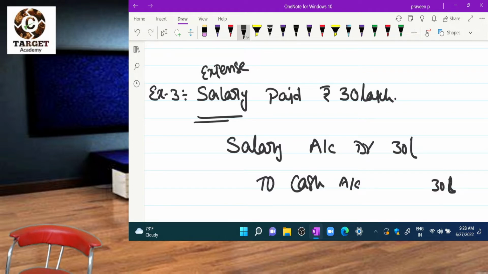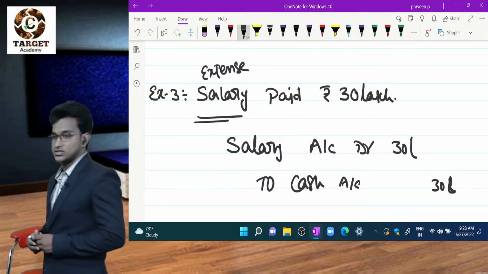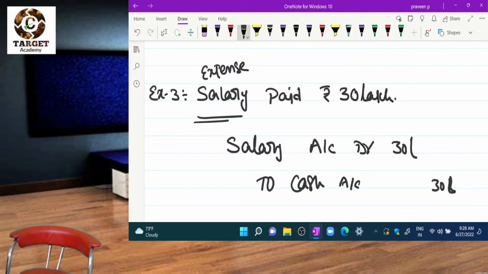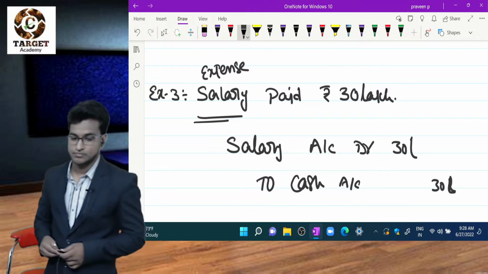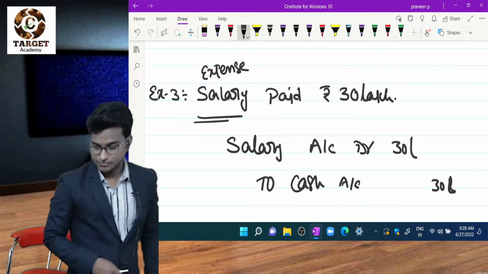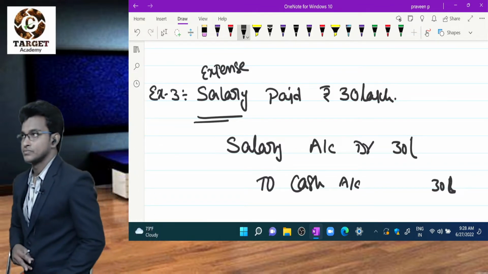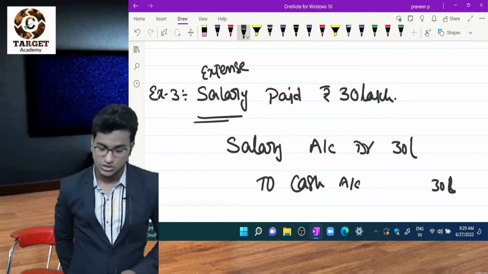Because cash is going out from my pocket, since applying rule number 2, debit what comes in, credit what goes out. So because cash is going out, I credited cash account. Please note this journal entry in your notebook. So what is the journal entry for salary paid? Salary account debit to cash account, 30 lakhs.